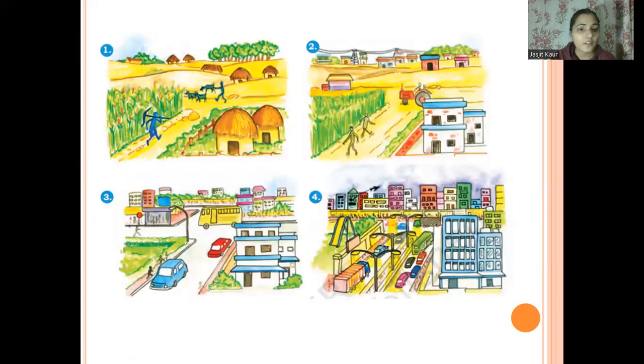So now here I have a picture for you. You have to observe this picture. You can take a screenshot of this, and you have to tell me how this particular land is being changed, how the land use pattern is being changed with the passage of time as the culture changes. How did this land become this particular land? You have to observe this picture and tell me the reasons how the demand of the people started changing the land use pattern over one particular place. You can take a screenshot of this picture, and then you can write your answers in the comment section.